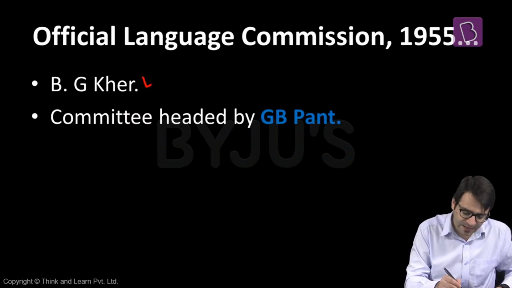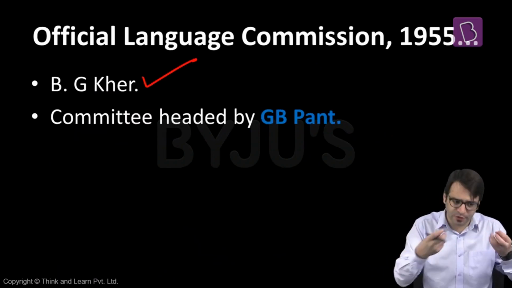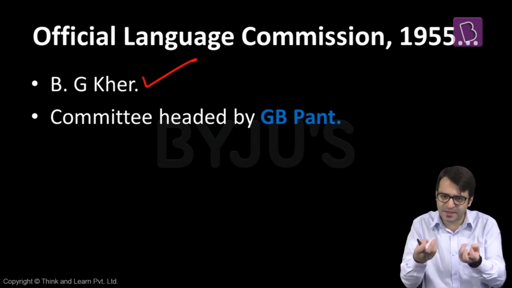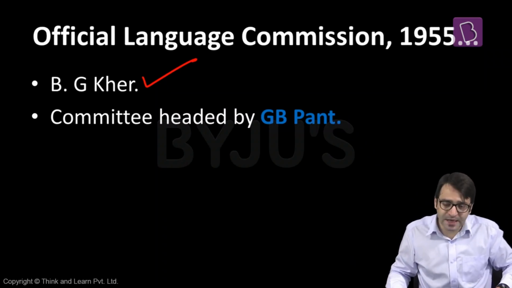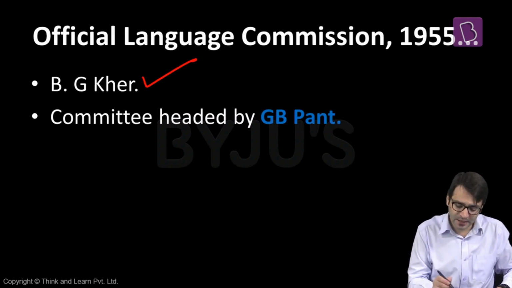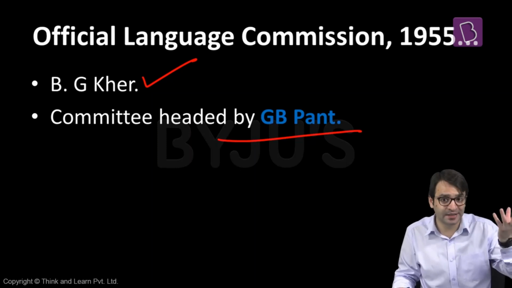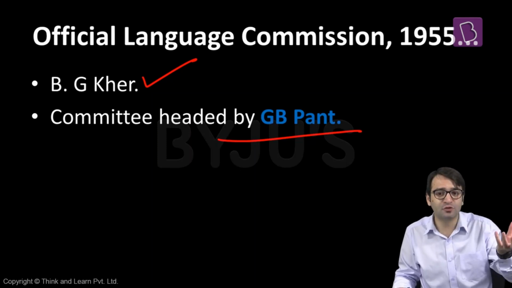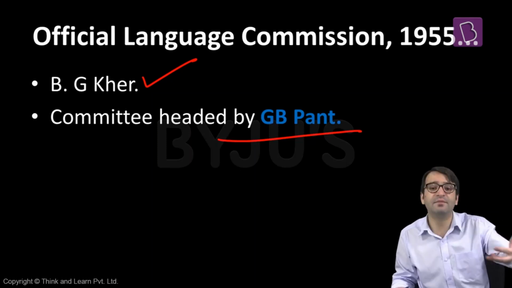Accordingly, a commission was set up, headed by BG Kher, and this commission was asked to make recommendations on the progressive use of Hindi and on the reduction of English as the official language. Please give us suggestions. And then this commission's report was looked at by a committee on the official language of the parliament, which was headed by Govind Ballabh Pant. But thereafter, no such committee, which was envisaged in 1965. Because the Constitution said first you have to set up a commission in 1955, which is after 5 years of the Constitution. Then after every 10 years you have to set up a commission.